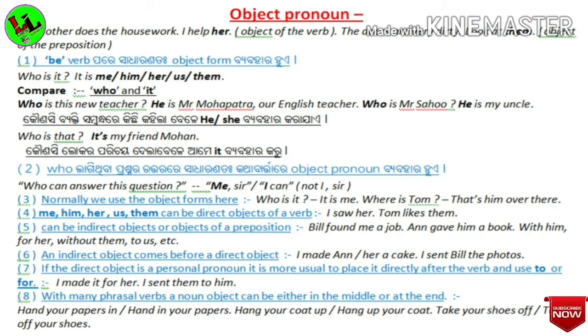Hand in is a phrasal verb. Hand in your papers. Hang your coat up, or hang up your coat. Hang up is a phrasal verb. Take your shoes off, or take off your shoes. Take off is a phrasal verb too.